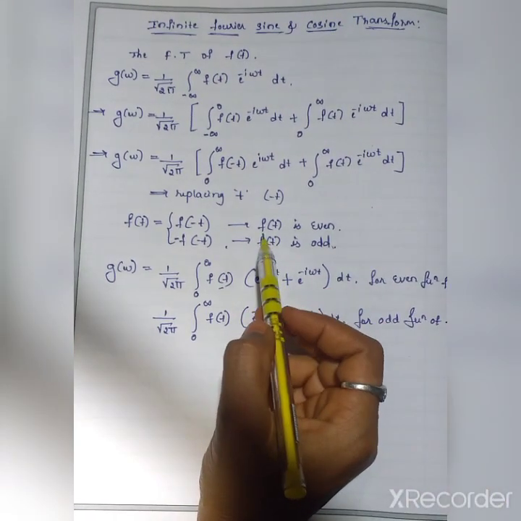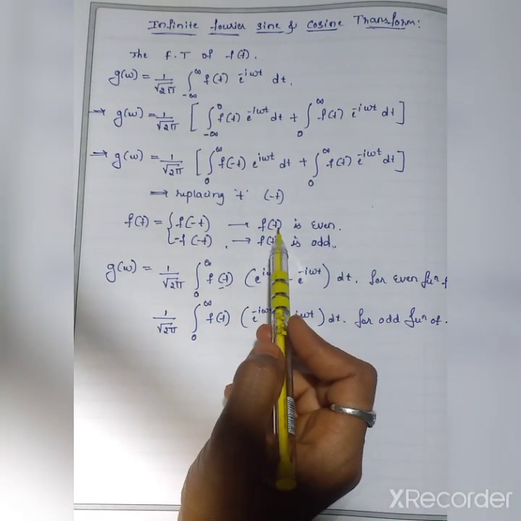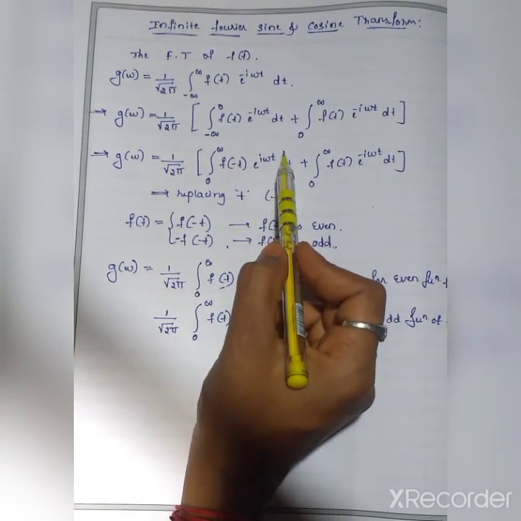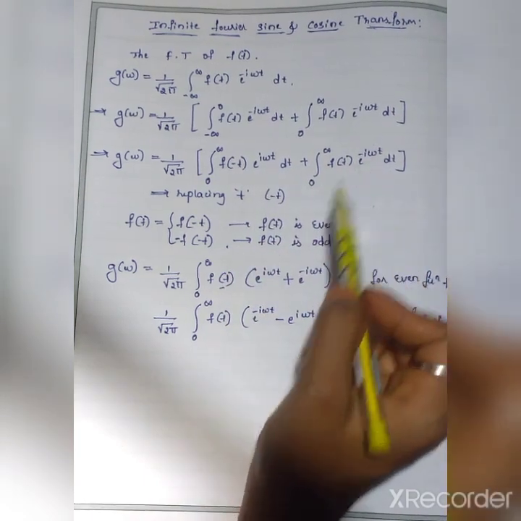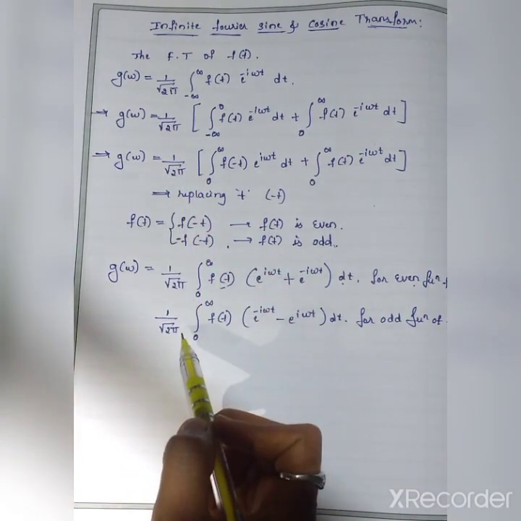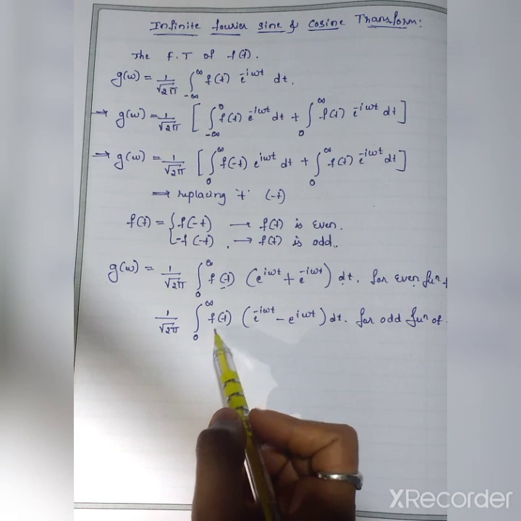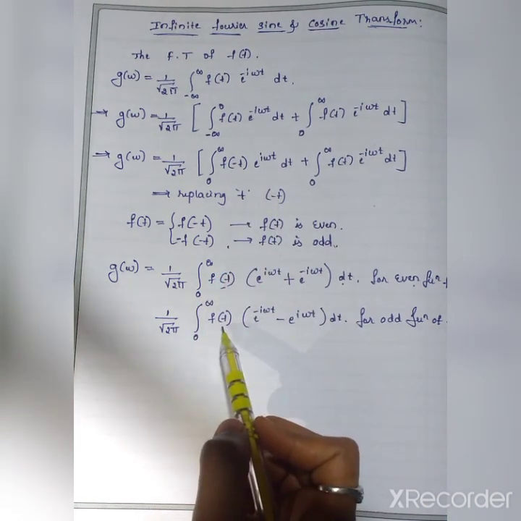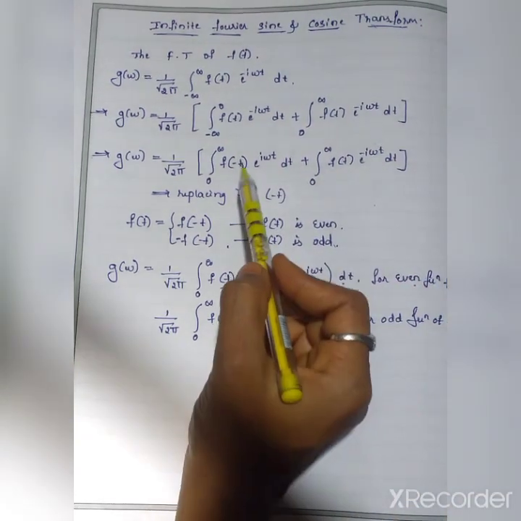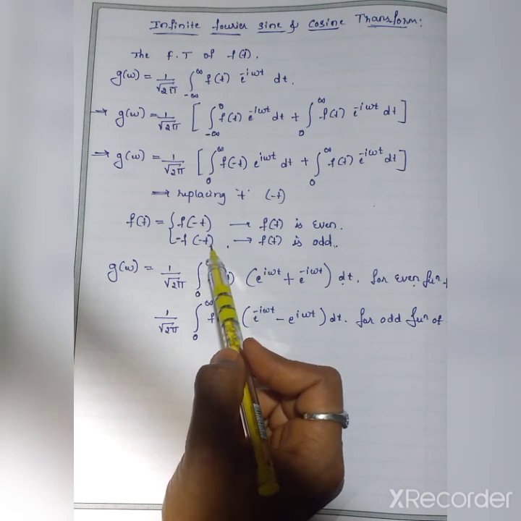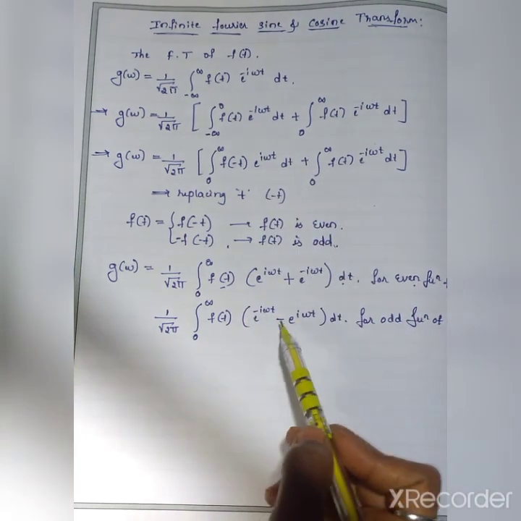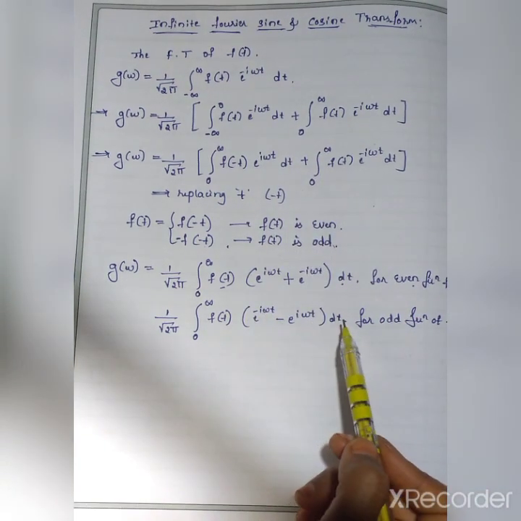See here, don't confuse. When f of t is even, f of minus t becomes f of t. So remaining term is e raised to i omega t plus e raised to minus i omega t dt, that is for even function. For odd function, 1 by root 2 pi as it is, 0 to infinity, f of minus t becomes minus f of t. Odd means minus f of minus t. So this e raised to i omega t becomes minus e raised to i omega t. This is clear.